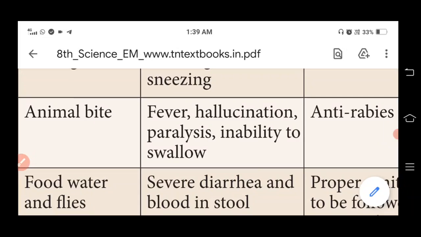The Tamil meaning for hallucination is Mayai. And then paralysis is a complete or partial loss of muscle function. And swallow: the person is not able to swallow or take in food. And then the anti-rabies vaccine is the preventive measure for the treatment of rabies.